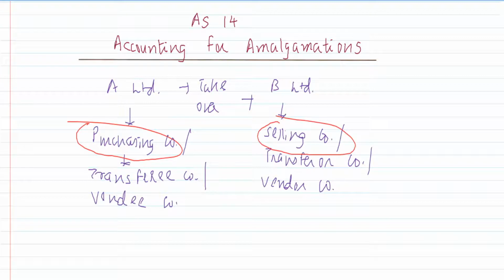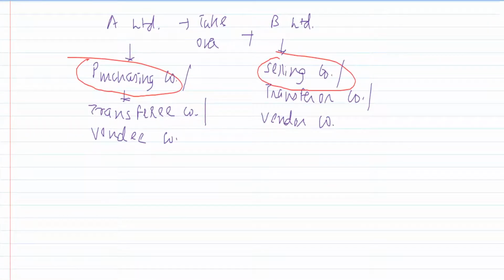It will be easier for us to discuss on these lines. The accounting standard uses the words transferor and transferee. Vendor and vendee are also quite popular. But when we discuss our questions, we will normally refer to purchasing and selling because that will be easier for us to understand. Now, A wants to take over B Limited. That means we want to buy out B Limited. Technically, this is absorption. In amalgamation, you require two or more selling companies. Here, there is only one selling company. And in amalgamation, the purchasing company is a new company. We are considering A as an existing company here. So let's say it is absorption.